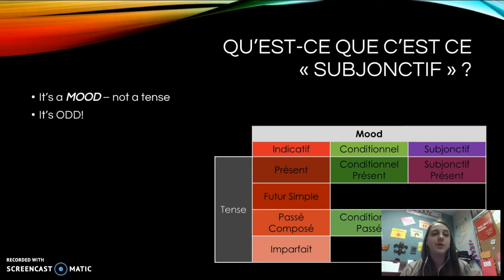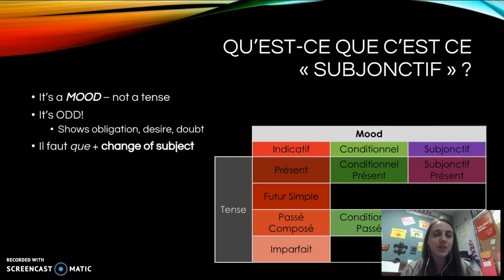So we know that the subjunctive is ODD, is what we use as our acronym. It shows obligation, desire, or doubt. So it is necessary that you do your homework is showing obligation, or I desire that you do your homework. That desire is going to be subjunctive, or I doubt that you do your homework, again, is going to be subjunctive. So here we have il faut que plus a change of subject.